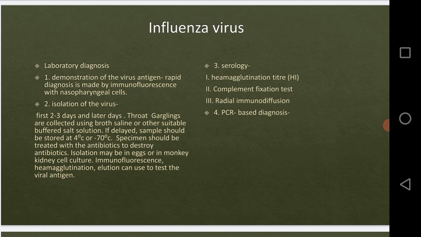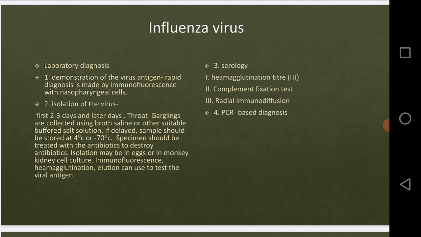Okay, then we will do the immunofluorescence test, and from that very rapid test we will be looking for the presence or absence of the virus. If present, fluorescence will happen. If absent, no change. Okay, then if we have got the fluorescence, we have got a positive immunofluorescence test, the next step will be the isolation of that virus, right? Now we suspect the presence of virus in the sample. Now we have to isolate that virus from that sample.